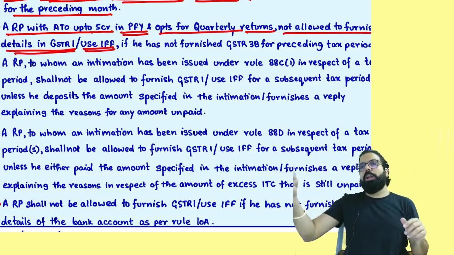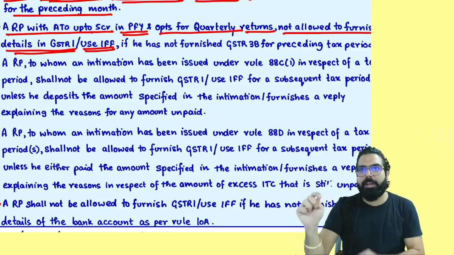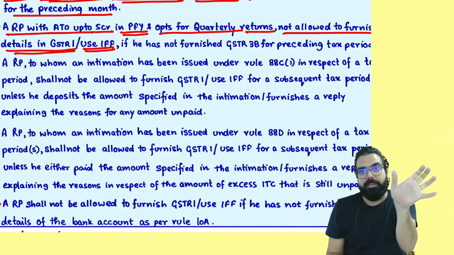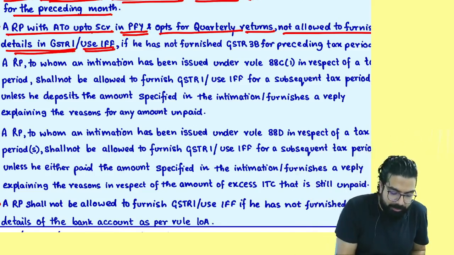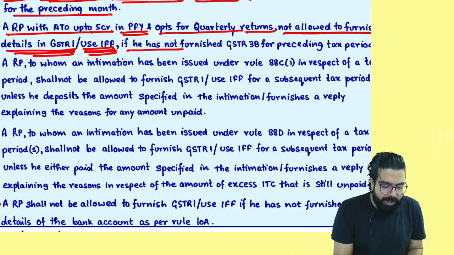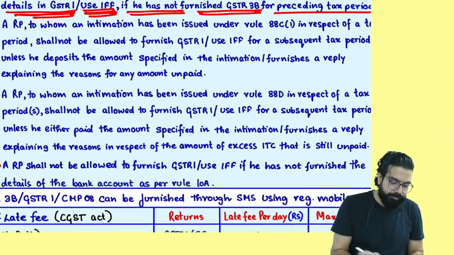Last quarter I filed my IFF and my GSTR 1 but did not file GSTR 3B. Next quarter, IFF is not allowed and GSTR 1 is also not allowed, if he has not furnished GSTR 3B for the preceding tax period.